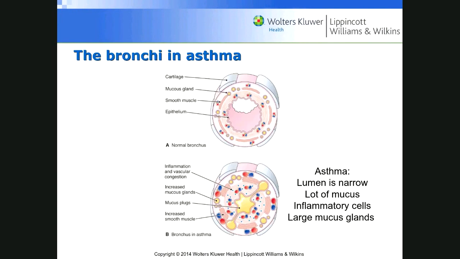Okay, and here is asthma. Oftentimes we can see that the lumen is narrower than normal. If there's an allergic reaction, you might take an inhaler. It would be called a bronchodilator to open this up. Because if this lumen is constricted, then it's harder to breathe. You feel like you're suffocating. You also see a lot of mucus production, a lot of inflammatory response.